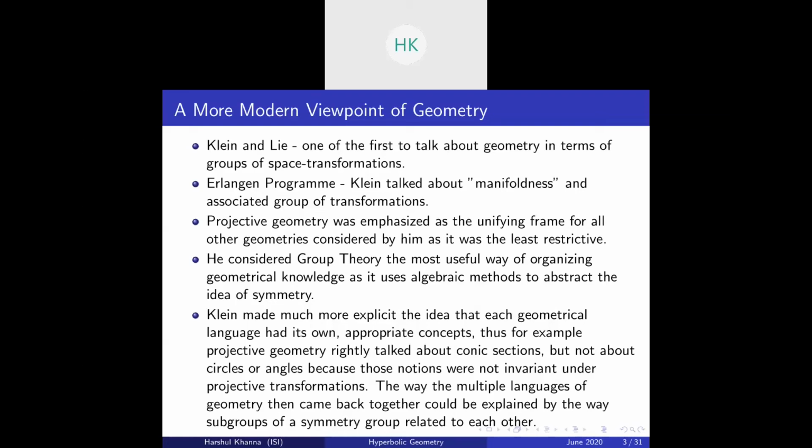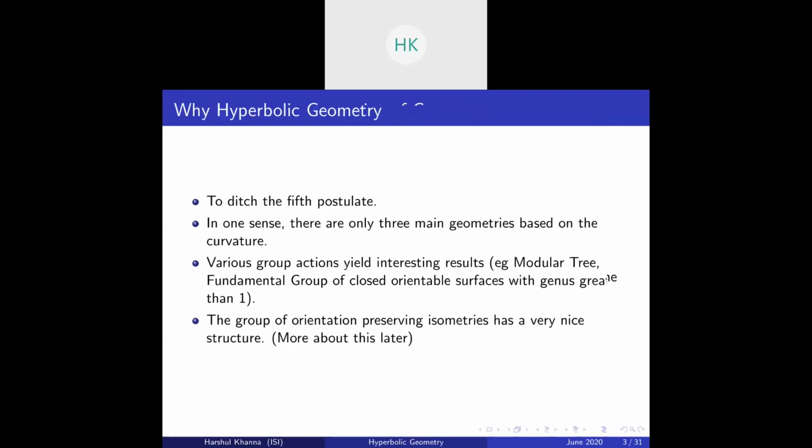The way that multiple languages of geometry came back together could be explained by the way subgroups of the symmetric group related to each other. So suppose you have a rotation group, you have a reflection group, and how they interact with each other gives us the information about the space, gives us the inherent properties of the space. So that's a more modern viewpoint of geometry.